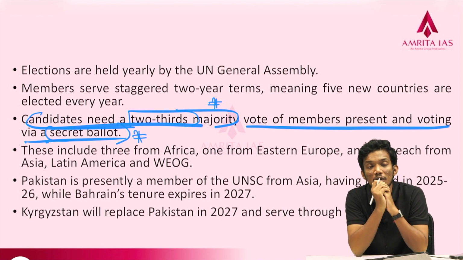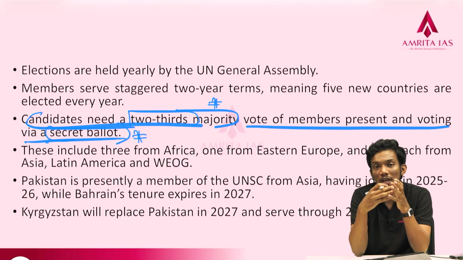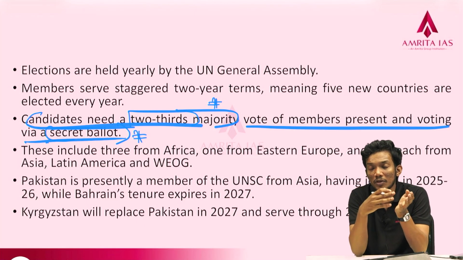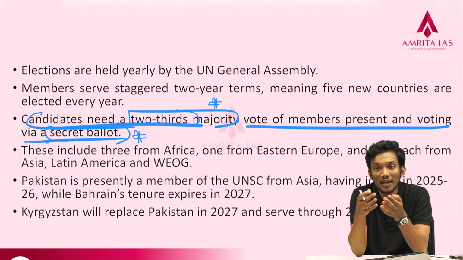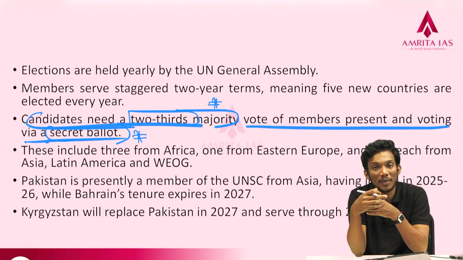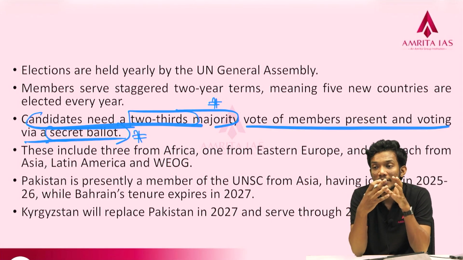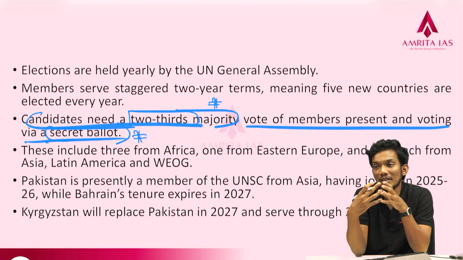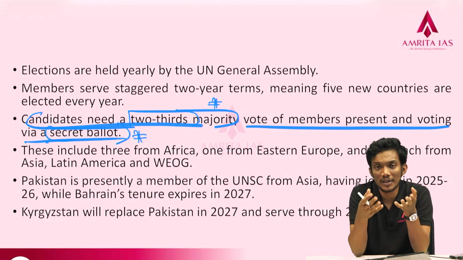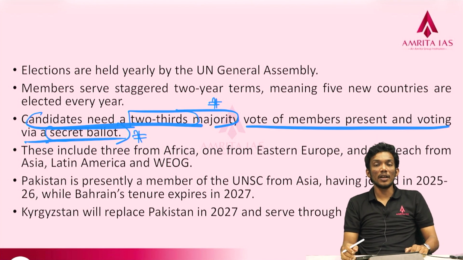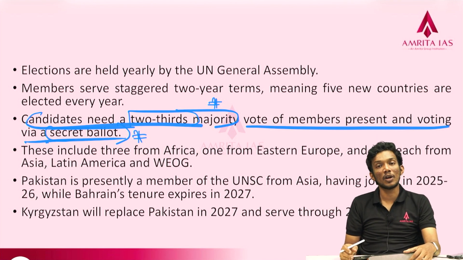That is also important because, for example, in the last election, Germany thought that they had significant support, but it has been seen that because of Germany's support for Israel, and because of the Israel-Iran war, and because, as I told you, the OIC has a significant proportion of representation in the UN, the OIC together as a bloc decided that Germany should be boycotted, and therefore they did not vote for Germany, and Germany lost a significant vote last time.